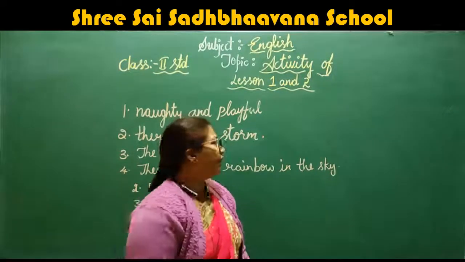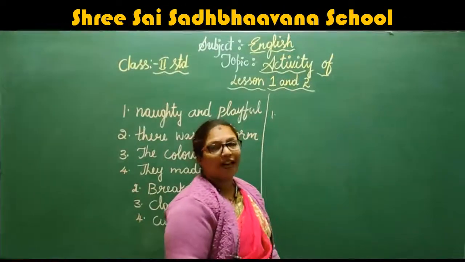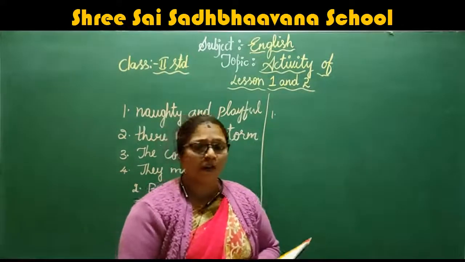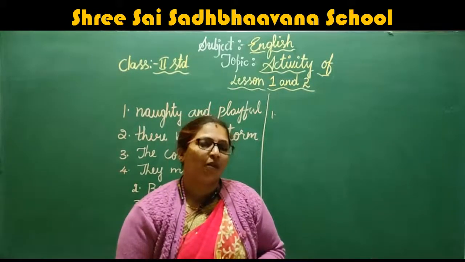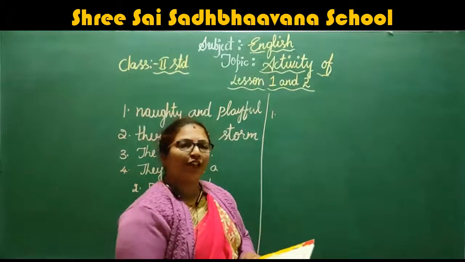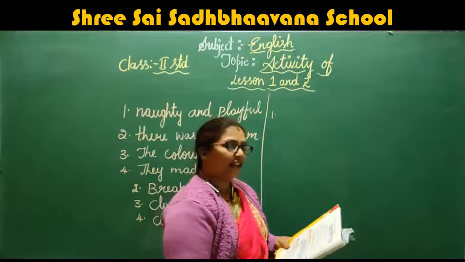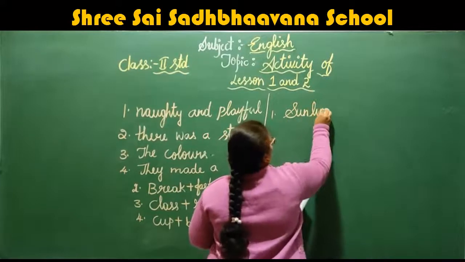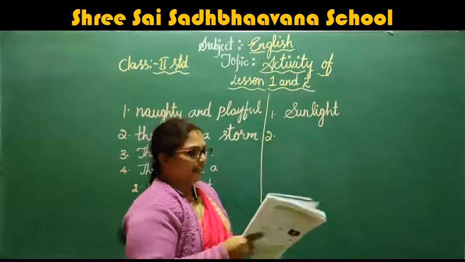Where should you put the plants? In sunlight. If you put them in sunlight only, they will grow, right? So which is the correct answer there? Sunlight. You should write sunlight in the blank.